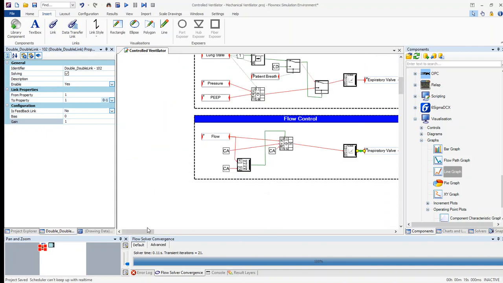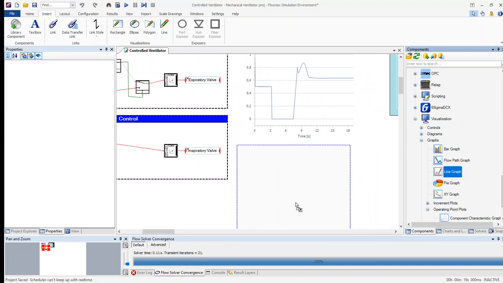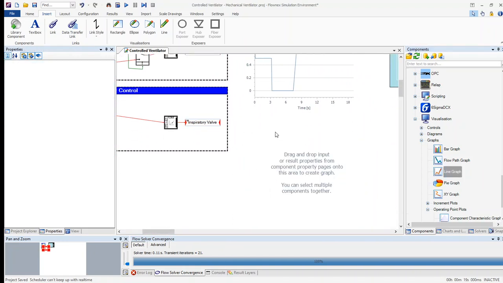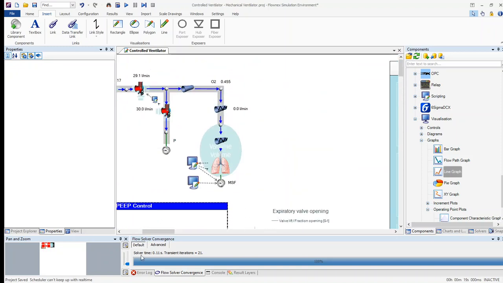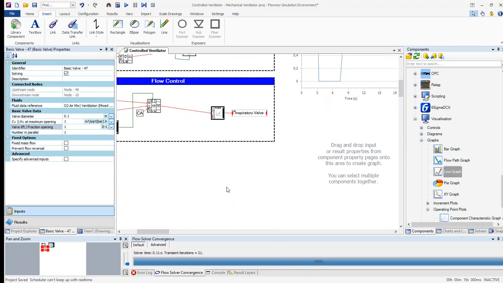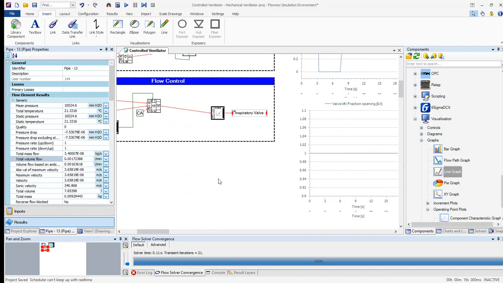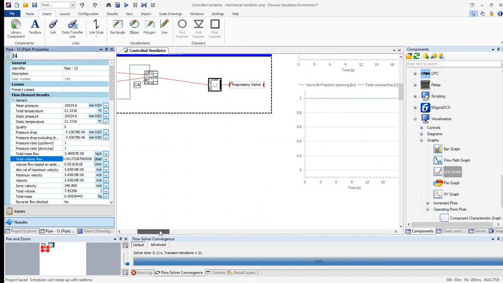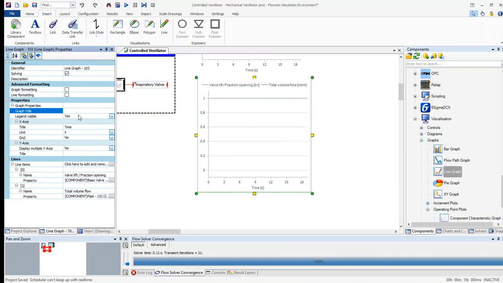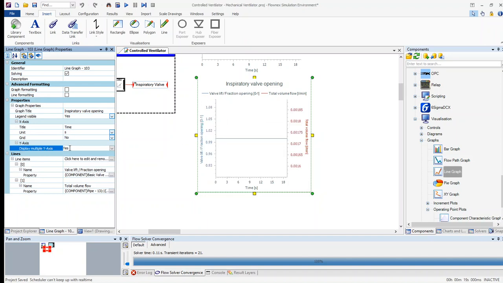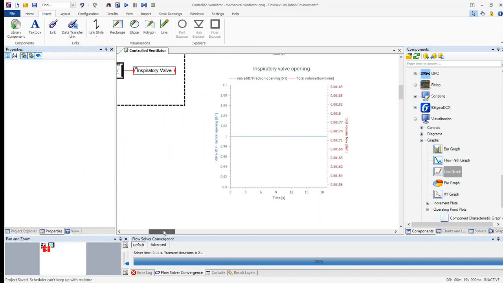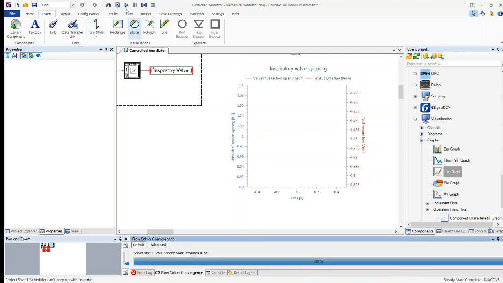What I want to do now is graph the results. I'll again use a line graph, and in this case I want to plot the inspiratory valve's opening and the current flow of the lung. Furthermore, I want to add a title to this graph. Let's call it the inspiratory valve opening, and let's display these results on different axes. I can simply solve the network and we can run the network.